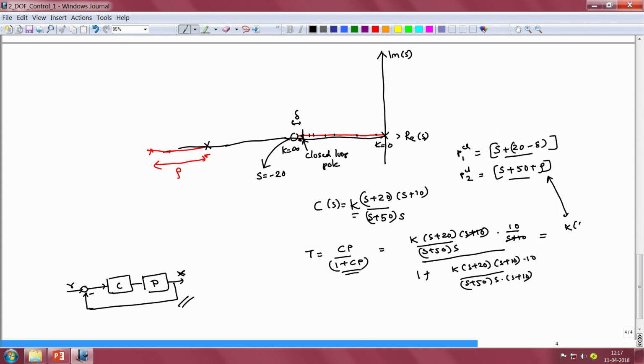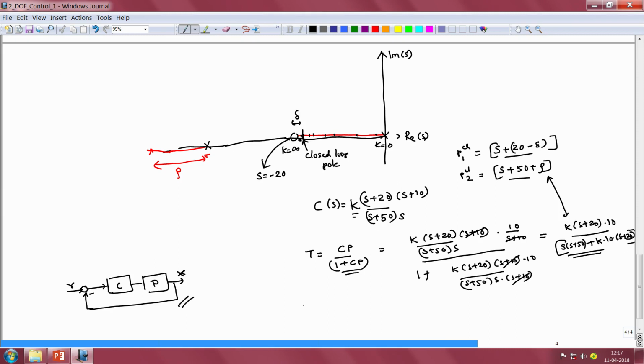It would be k times s plus 20 times 10 divided by, once again in the denominator you would have the term s plus 10 getting cancelled, you would have s times s plus 50 plus k times 10 times s plus 20. So you would have a second degree polynomial as the denominator polynomial of our closed loop system, and this denominator polynomial would have PCL1 and PCL2 as its two factors.